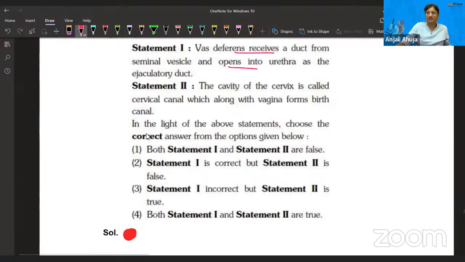Okay, that's correct. The cavity of the cervix is called cervical canal, which is also correct. There is no relation, they are both easy statements. Guys, I read it and understood it very easily, so both of the statements are true.